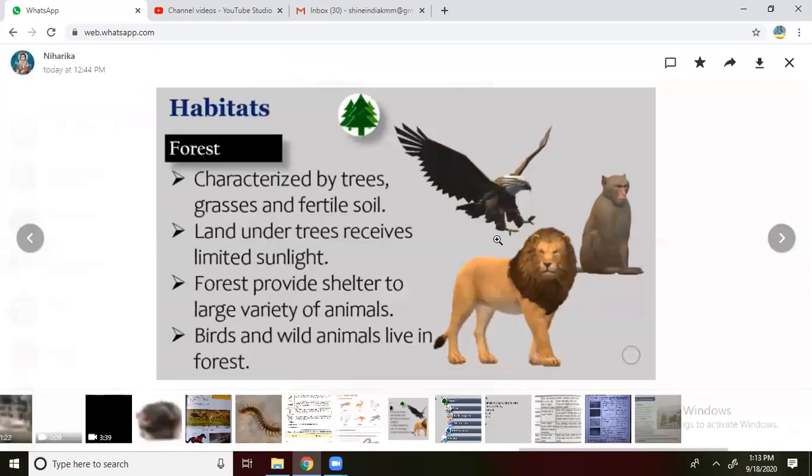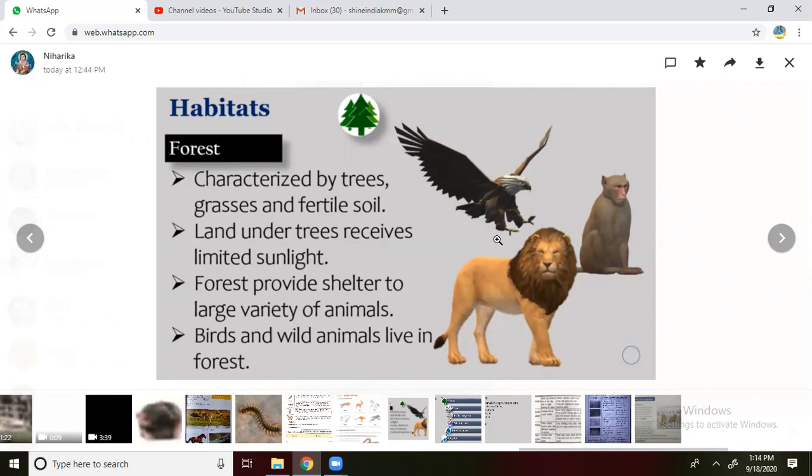Next, land under trees receives limited sunlight. So they need no need to build any shelter. They are always getting the land under trees. The trees will give shade, so there is no need to construct houses for the animals, as well as receiving limited sunlight. Just like at home, we need certain climatic conditions, right?